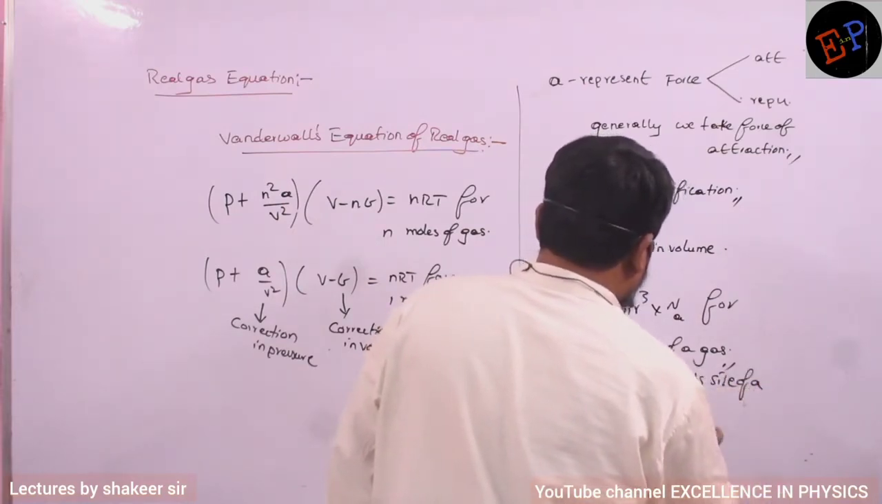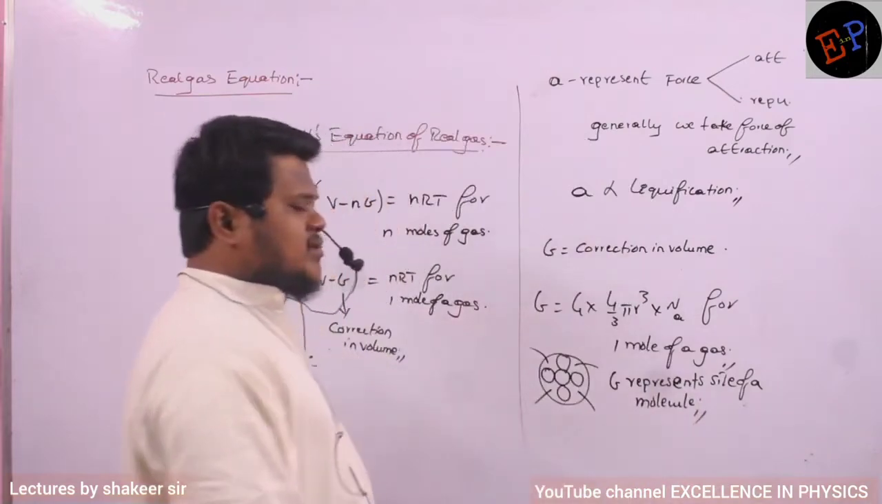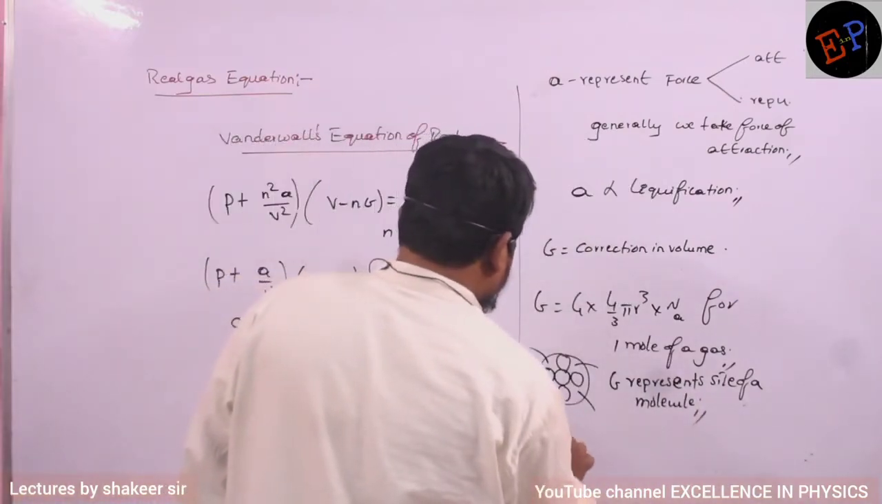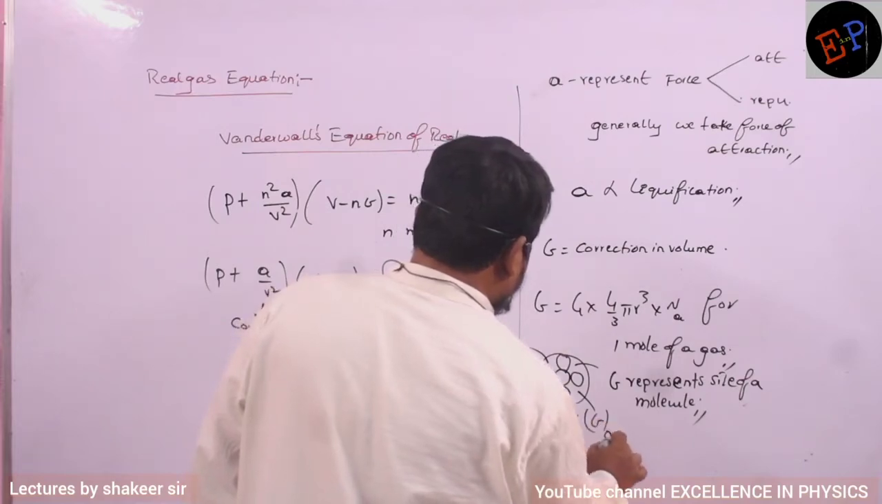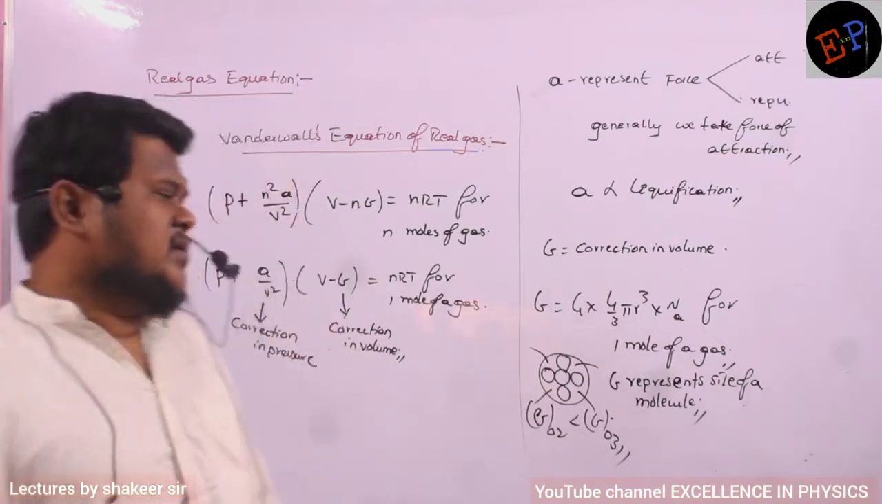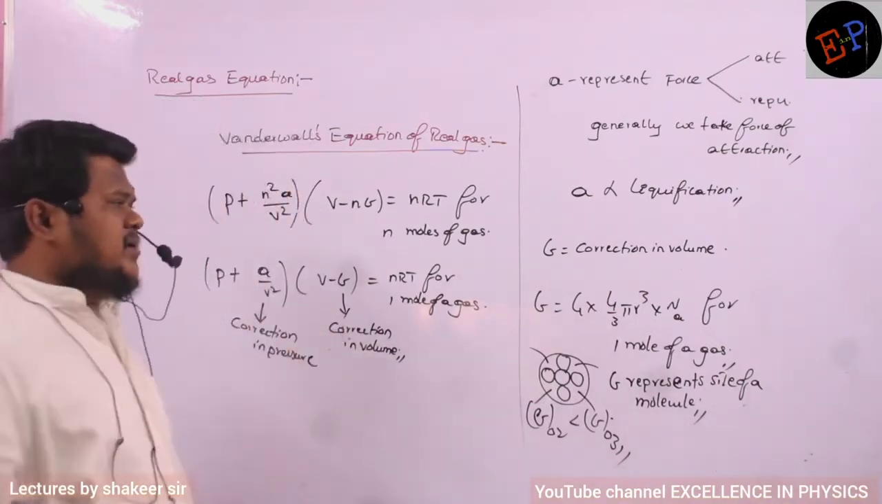If the B value is greater, it means the size of that particular molecule is also greater. For example, the B value of oxygen is definitely less than the B value of ozone. Clear? Because ozone is a bigger molecule when compared to the O2 molecule. So that is what is represented by B here.